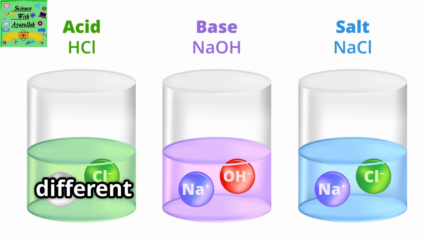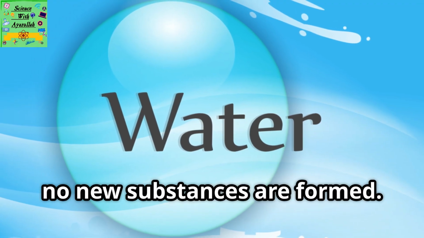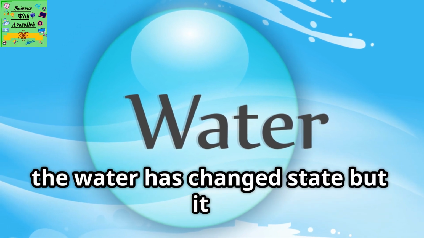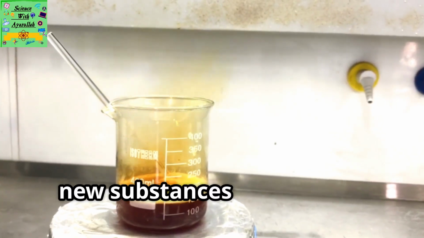Chemical changes. Chemical changes are different from physical changes. In a physical change, no new substances are formed. For example, when liquid water freezes, the water has changed state, but it is still the same substance after the change. In a chemical change, new substances are formed.